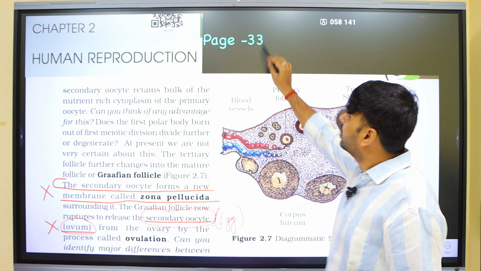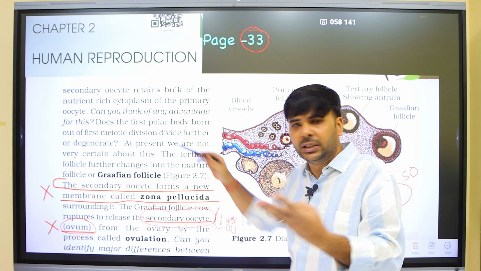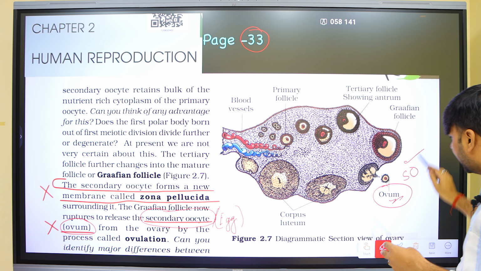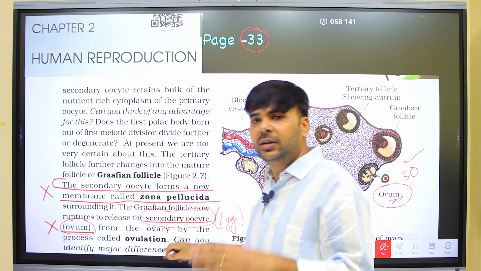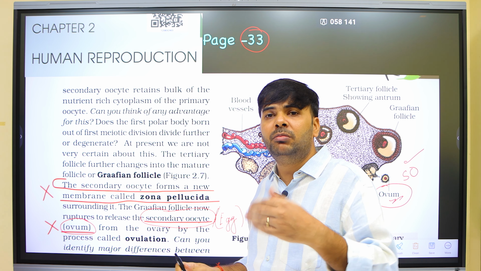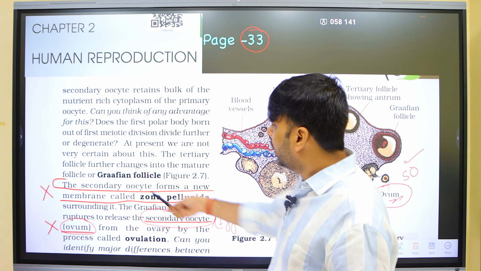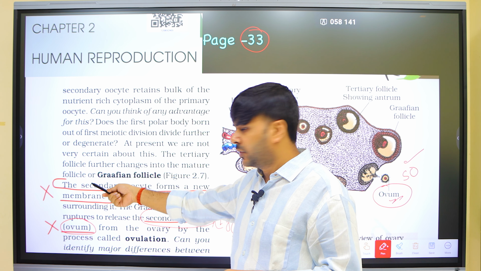So on this page 33, 2 errors are there. Earlier there were a total of 3 errors. Secondary oocyte, now they have corrected. This literature part is not rectified. The diagram part is rectified, and in the literature, more errors. The same error is repeated at more places. Wait for that. Graafian follicle, after that one line.